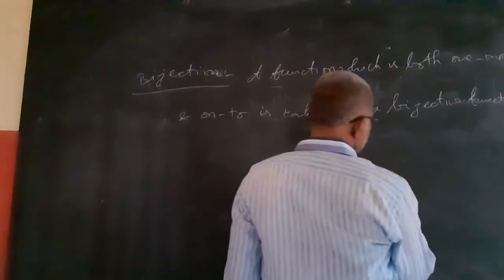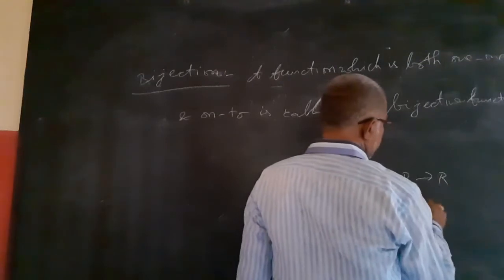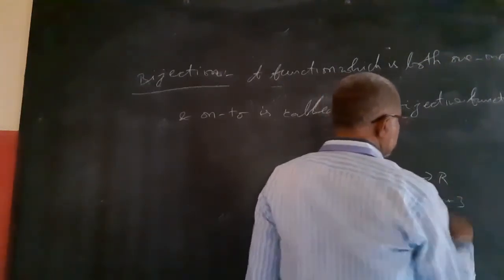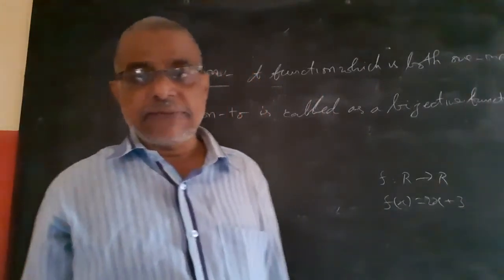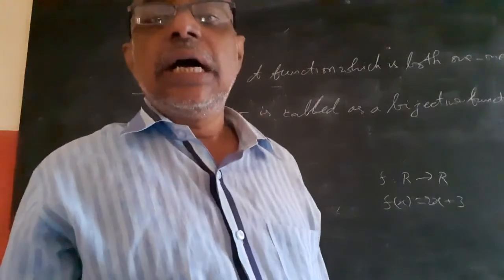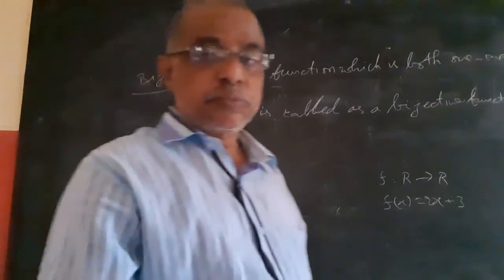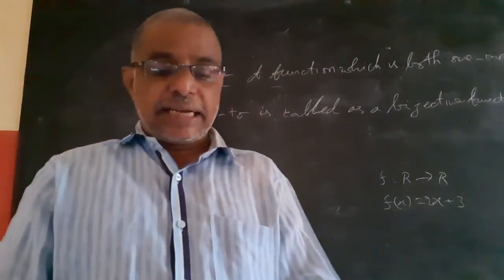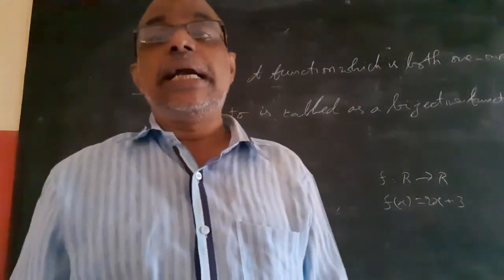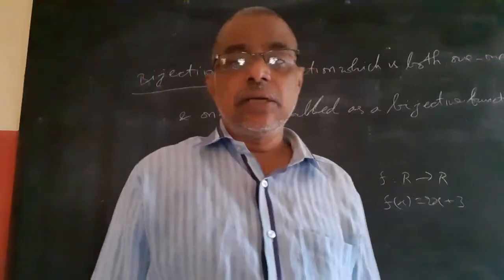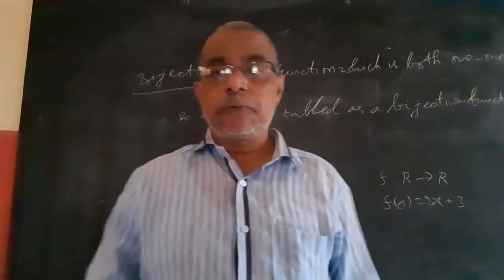Like we took previously, f is a mapping from R to R, and f of x equals 2x plus 3. This is one-one as well as onto. So this is a bijective function. A function which is bijective only can be invertible. So for a function to be invertible, it should be bijective first. Inverse functions are deleted for this year, so we need not discuss them. We discuss only up to the bijective function.